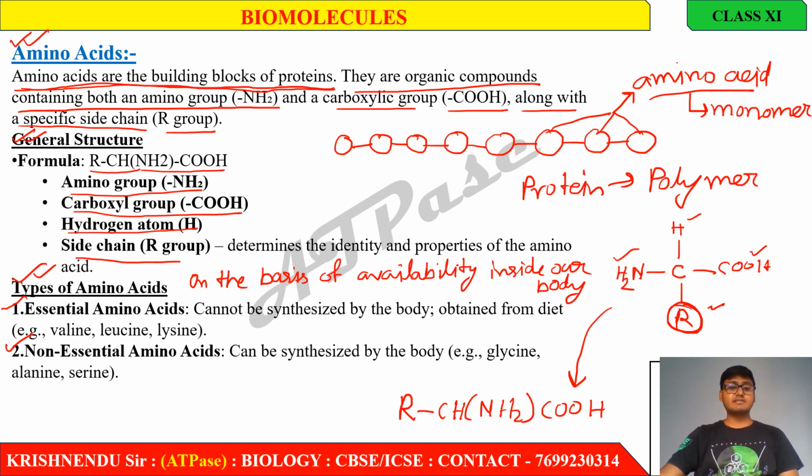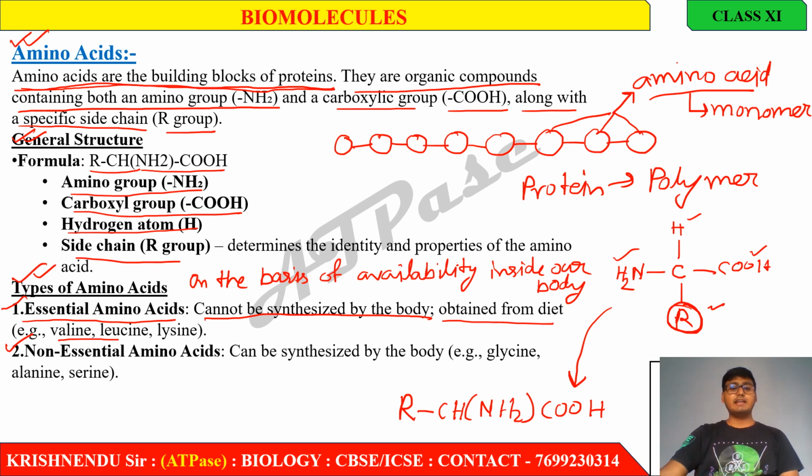So these essential amino acids cannot be synthesized by the body. That means body cannot synthesize essential amino acid inside the body. So if we want to get this essential amino acid, we have to obtain this from our diet. These are known as essential amino acid.